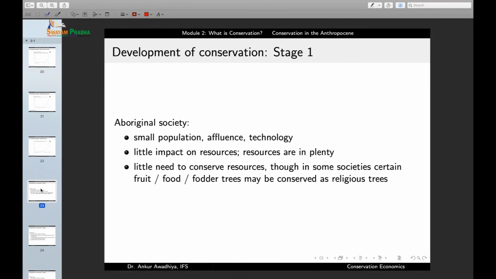Now, if we look at the impact of humans, we can divide the human history into three different stages. In the early society, in the Aboriginal society, we had small p, small a, and small t. Small population, less affluence, less technology. Because there was a small population, there were fewer mouths to feed.